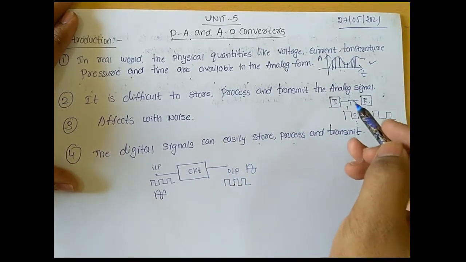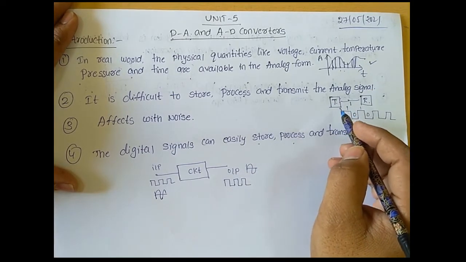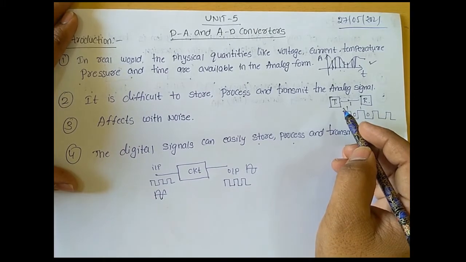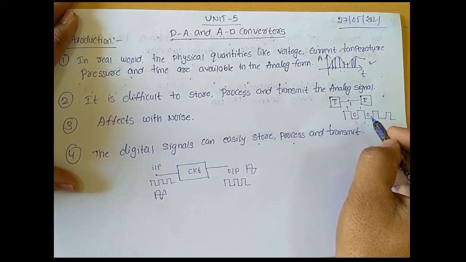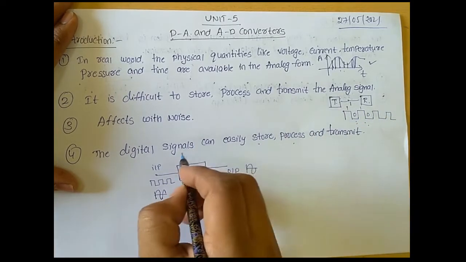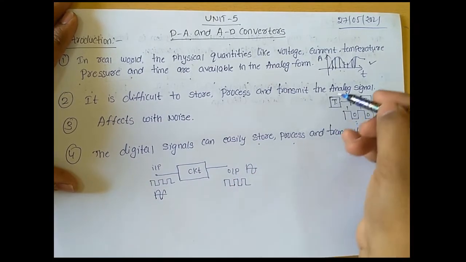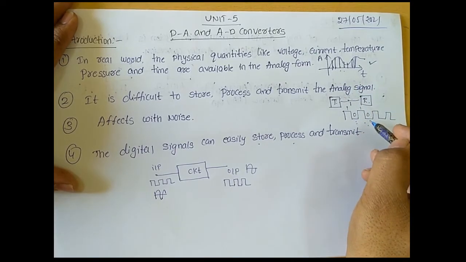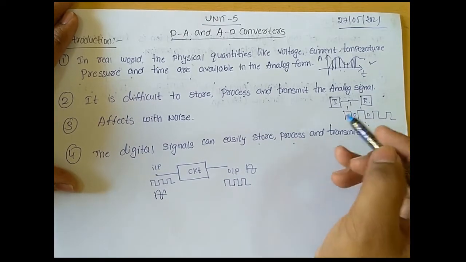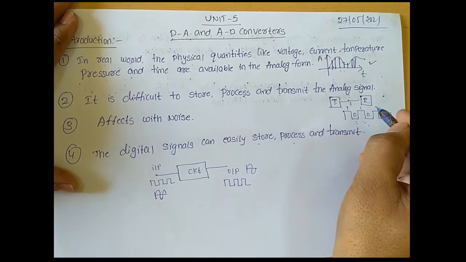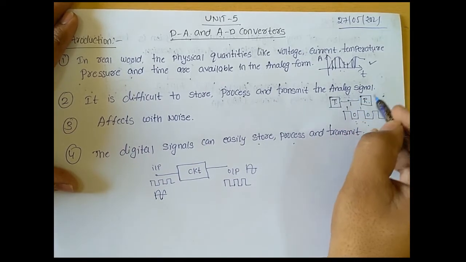Here we need to understand what is a digital signal. In a digital signal, the overall information exists in binary format. It means that the overall information is available in 1 and 0 format only. Okay, so these digital signals can be easily stored, processed and transmitted. It means that compared to analog signals, digital signals are very easily stored, easily processed, and easily transmitted between the transmitter and receiver without adding noise.